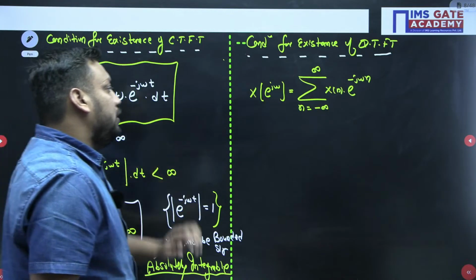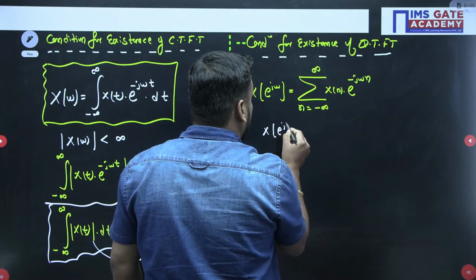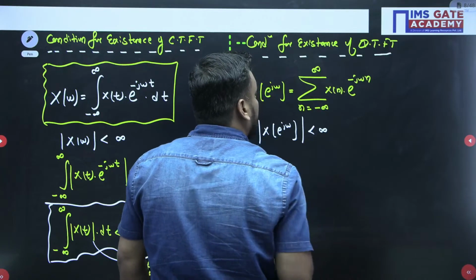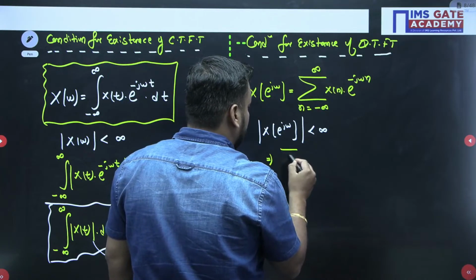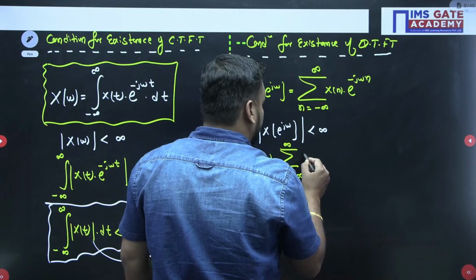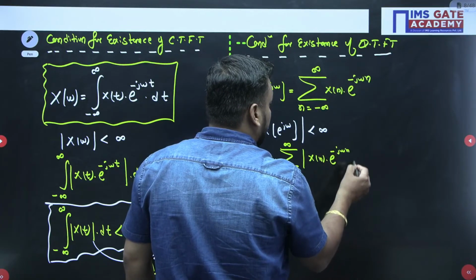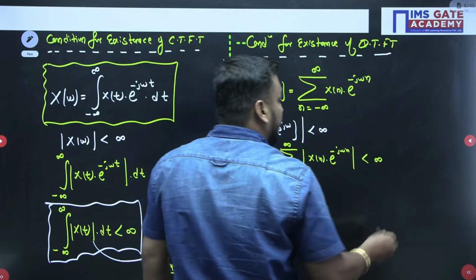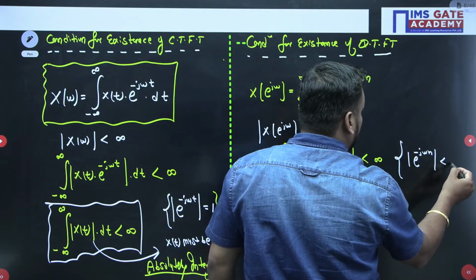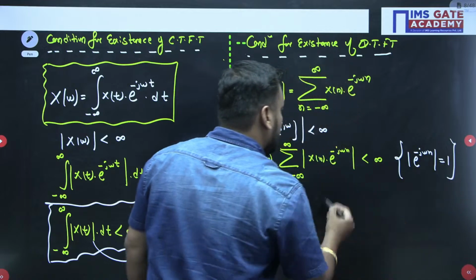Now what will happen here? Here the condition again says that the magnitude of X(e^{jω}) should be less than infinity. So if you take the magnitude, the summation is there in place of integration as in CTFT. When you take the magnitude, you will again get x[n] e^{-jωn} less than infinity. And we know that the magnitude of e^{-jωn} is always equal to 1.